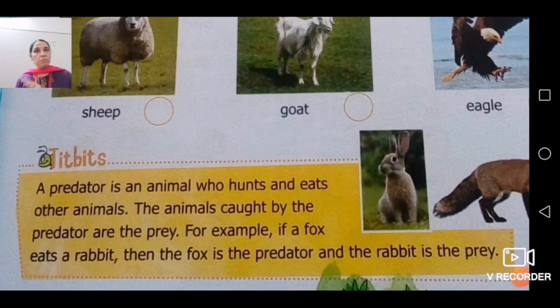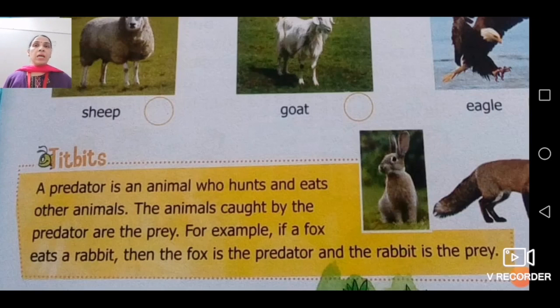और ये जो है, that is a group of predator and prey. When one animal will hunt and eat other animal, तो that animal will become predator. मैंने बहुत सारे एग्जाम्पल अभी आपके लिए ले लिए, मैंने फॉक्स और रैबिट का ले लिया which is given in your book, fox is a predator. So definition is very important, you all will learn this definition, that is must for you all. ये definition सबको याद होनी चाहिए.